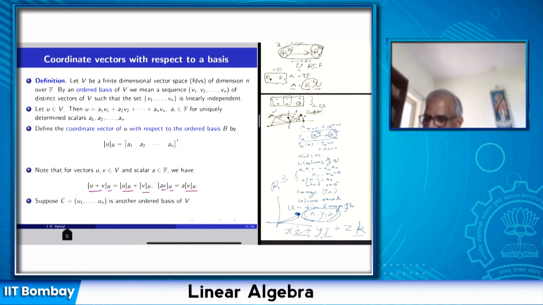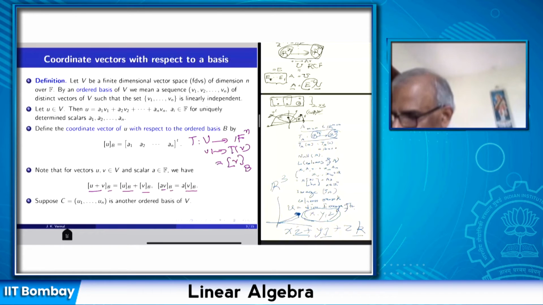Okay, so suppose I define this map from V to Fn, take a vector v, and T(v) is equal to the coordinate of v with respect to an ordered basis.